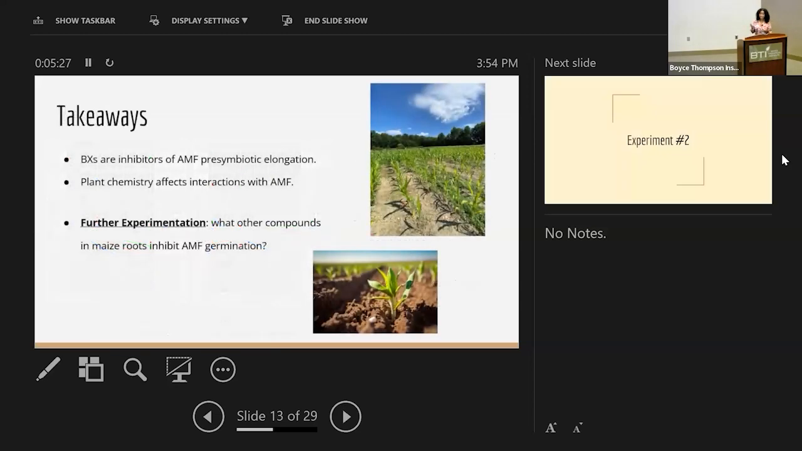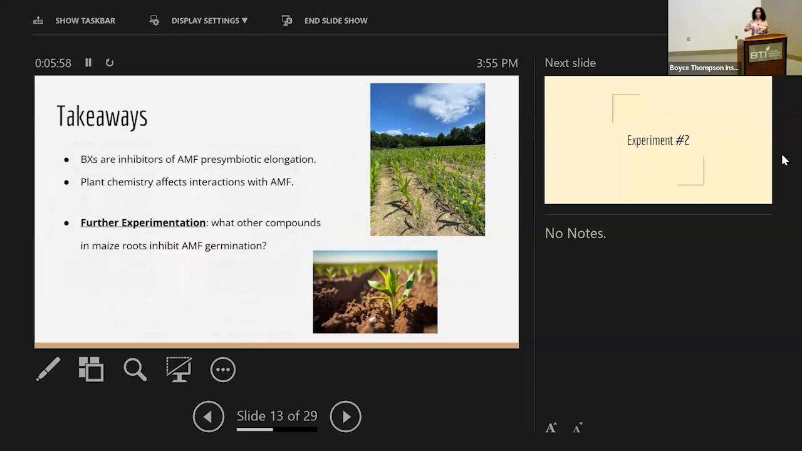And so the takeaways from this experiment would be that benzoxazinoids are indeed inhibitors of AMF presymbiotic elongation, and plant chemistry does affect the AMF colonization that we're seeing. And so this leads us to further experimentation, where we want to know what other compounds in the maize root extract itself, not just the benzoxazinoids, are inhibiting AMF germination. And in order to answer that question, I'm going to first talk about the parallel experiment that we did with